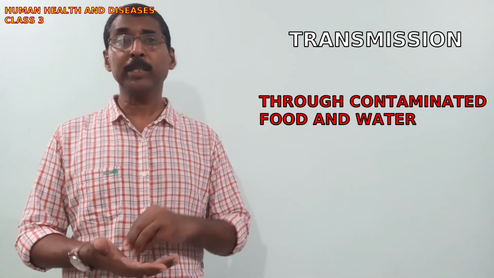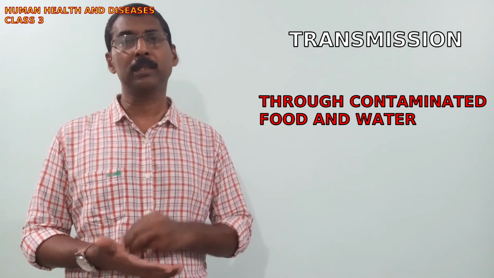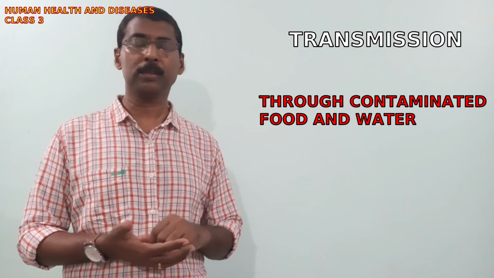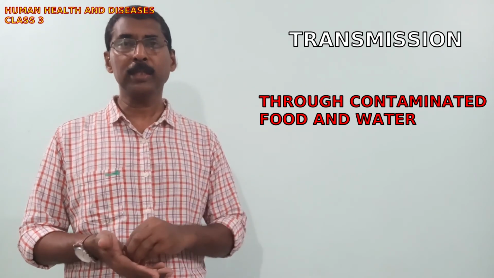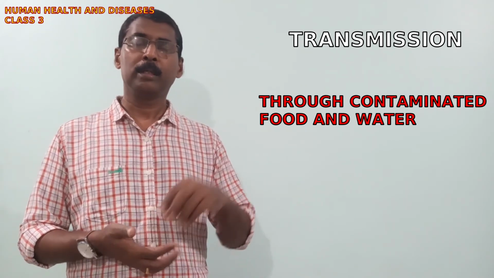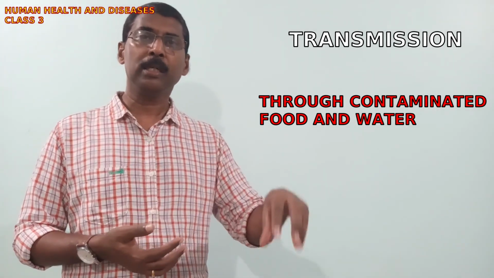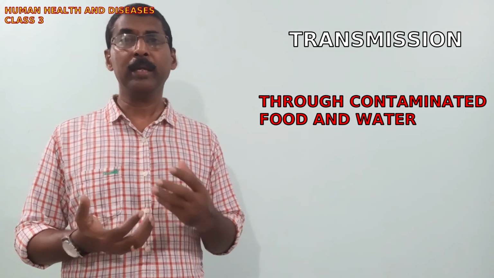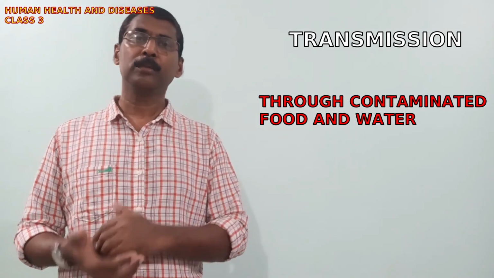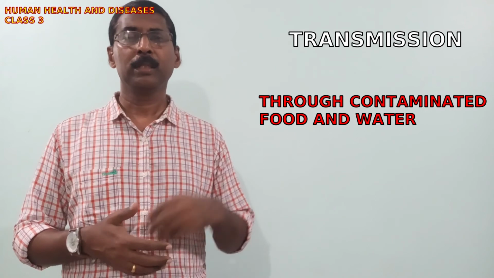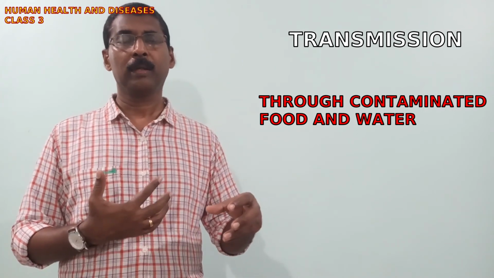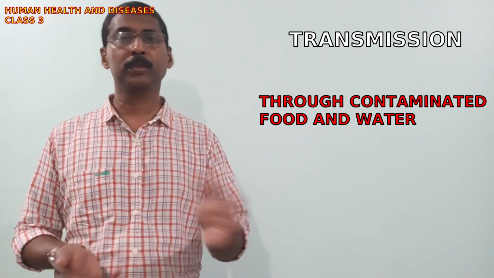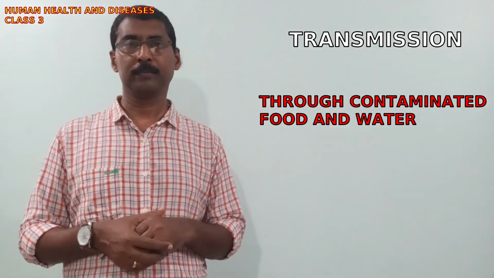And also houseflies play an important role in transmitting the disease. As we have already seen in the case of typhoid, these houseflies visit the feces deposited in the open places, and again when they visit food that is kept open, the pathogens may be transferred from the feces to the food.